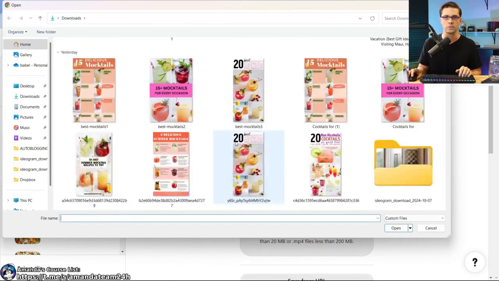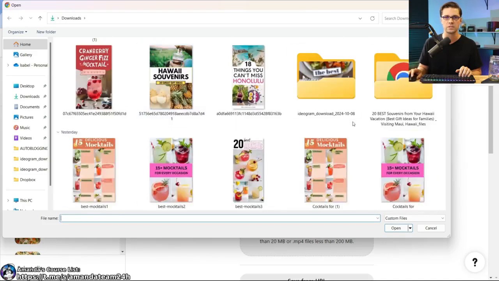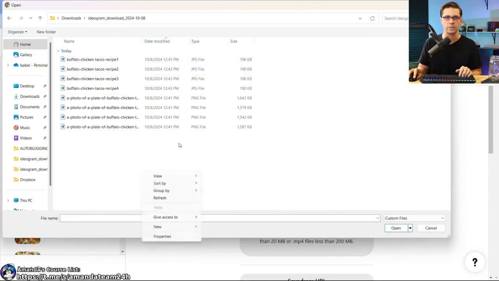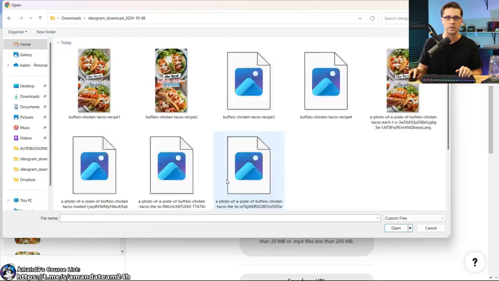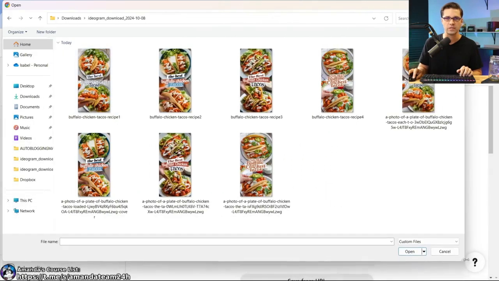Okay. Let's see here. Where's the rest of our stuff? We have this one, 5, 6, maybe the rest are in here. Right click, view, extra large icons. I wish I could be even larger. Let's just pick one. Let's pick this one.